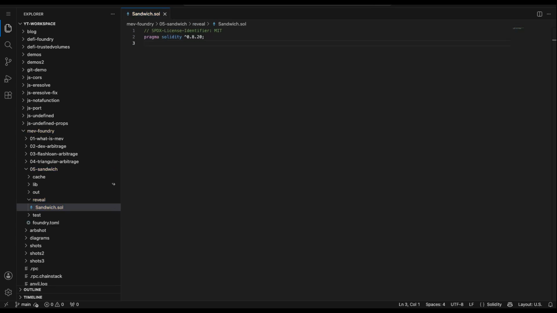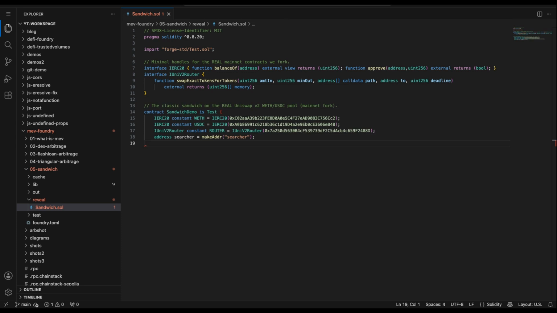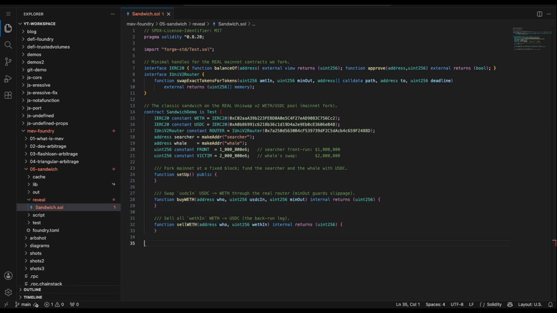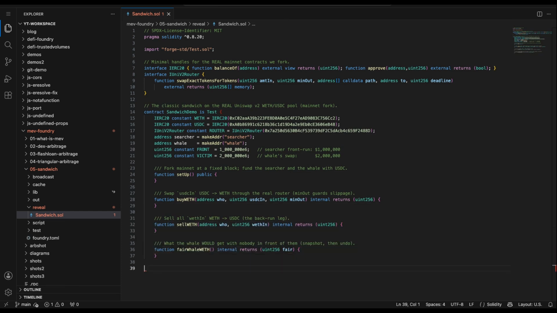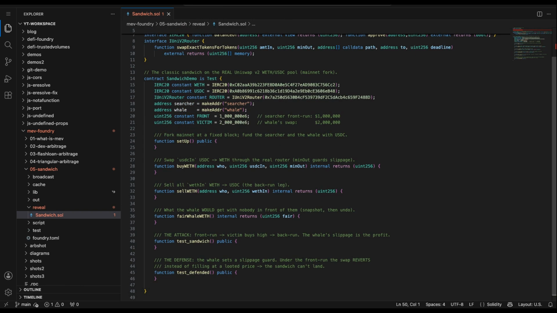To start, we begin with the skeleton. A test contract that points at the 3 real mainnet addresses, WETH, USDC, and the Uniswap router. 2 players, a searcher and a whale. 2 amounts. The searcher front runs with $1 million. The whale swaps 2, and a set of empty functions. A buy helper, a sell helper, a fair price helper, and the 2 tests. Now we fill them in.